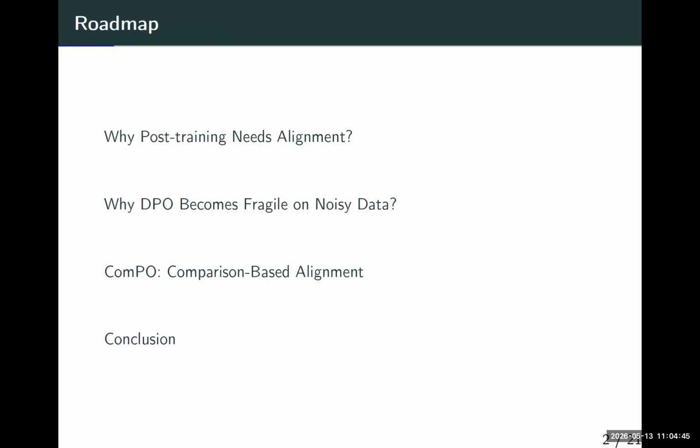This is the roadmap for my talk. I will start with why post-training needs alignment. Then I will explain why DPO and other direct alignment methods become fragile on noisy data. I propose my own new approach called ComPO and explain how it works and what kind of theoretical guarantee we can achieve. Finally, we conclude this talk. Okay?